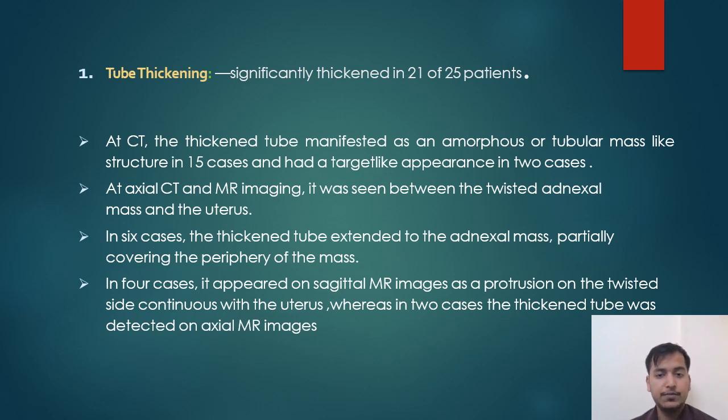Tube thickening: the tube was significantly thickened in 21 of 25 patients. At CT, the thickened tube manifested as an amorphous or tubular mass-like structure in 15 cases and had a target-like appearance in 2 cases. At axial CT and MR imaging, it was seen between the twisted adnexal mass and uterus. In 6 cases, the thickened tube extended through the adnexal mass, partially covering the periphery of the mass. In 4 cases, it appeared on sagittal MR images as a protrusion on the twisted side continuous with the uterus, whereas in 2 cases, the thickened tube was detected on axial MR images.